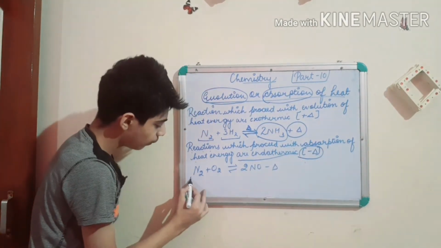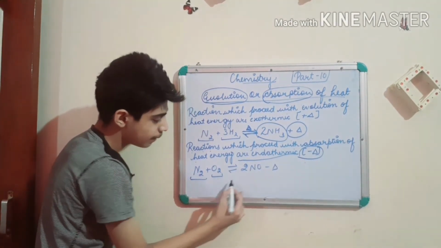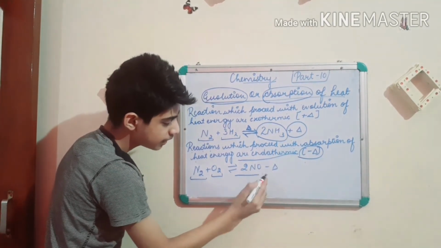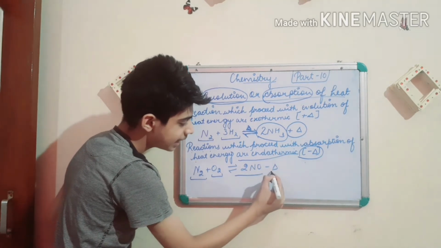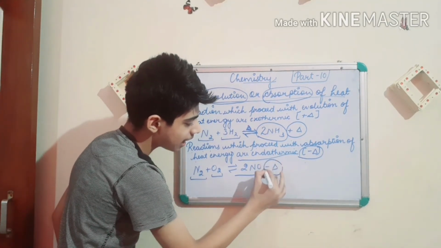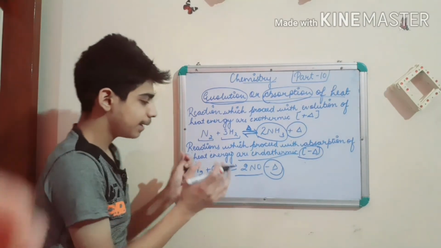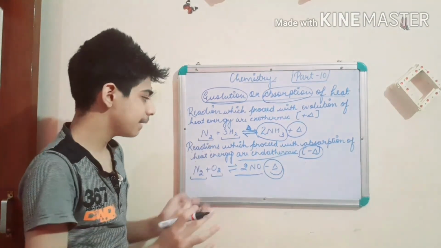When nitrogen and oxygen react, they give 2NO, and they gain a large amount of energy from the surroundings and become hot, and the surrounding becomes cold.